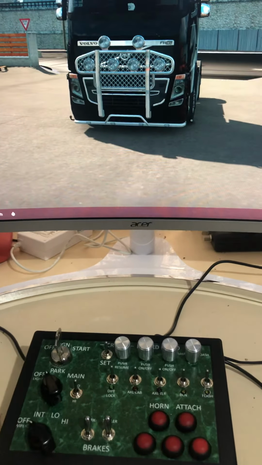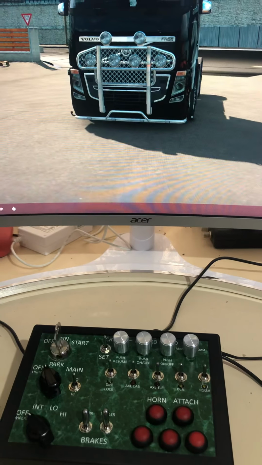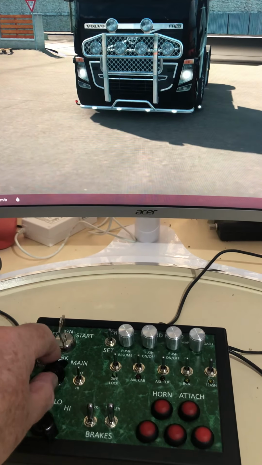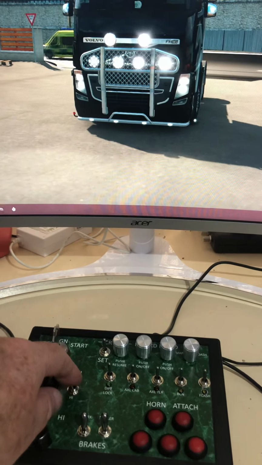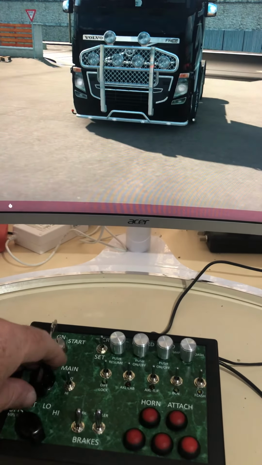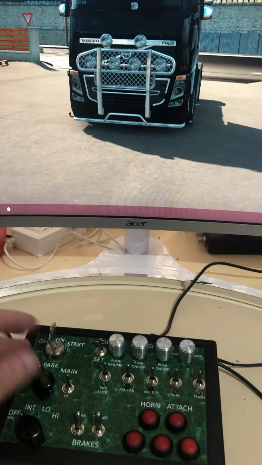So turn off the headlights. So it just works like a normal headlight. Parkers, high beam, sorry, low beam, then high beam, and then I can go back to parkers and off.